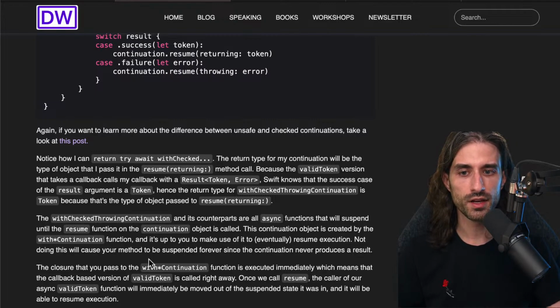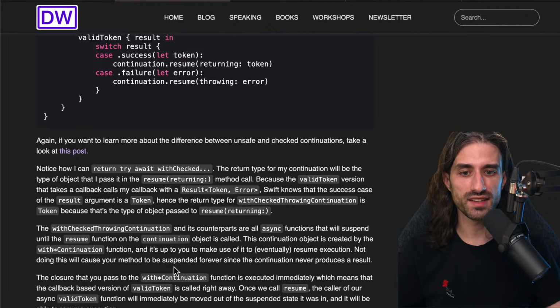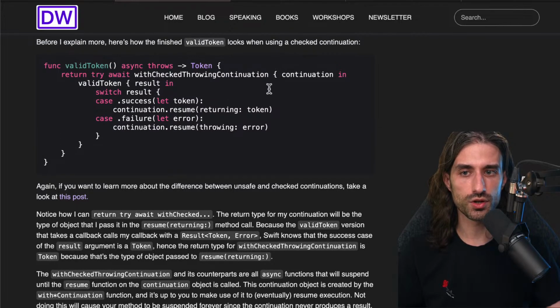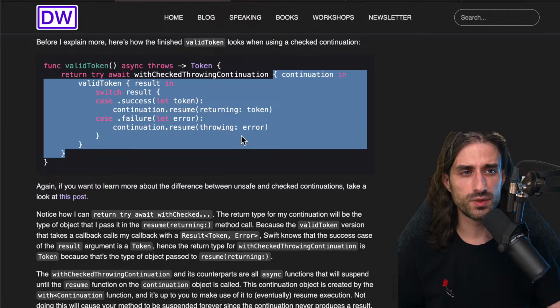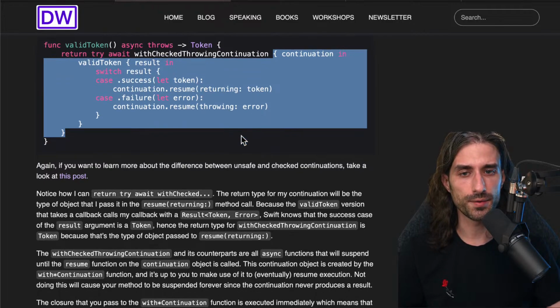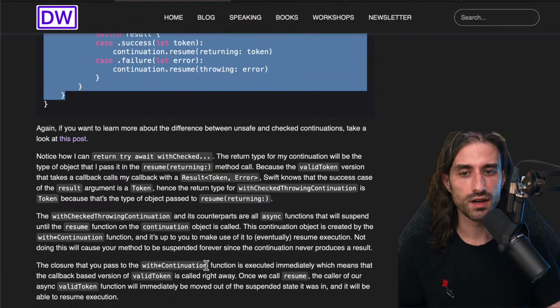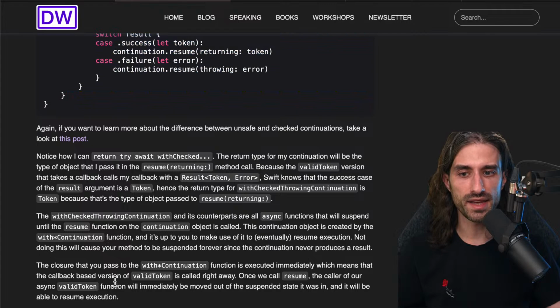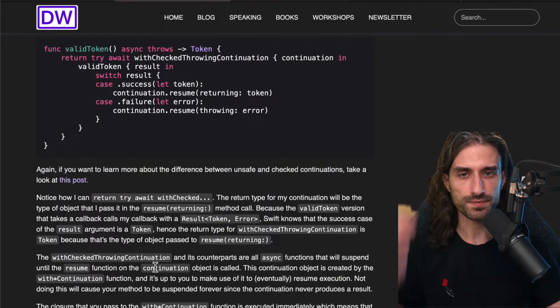Not doing this will cause your method to be suspended forever, since the continuation would never produce a result. The closure that you pass to the withContinuation function is executed immediately. So this closure right here is executed immediately, similarly to the closure we pass to the Task initializer, which means that the callback-based version of valid token is called right away. Once we call resume, the caller of our async valid token function will immediately be moved out of the suspended state it was in, and it will be able to resume execution.